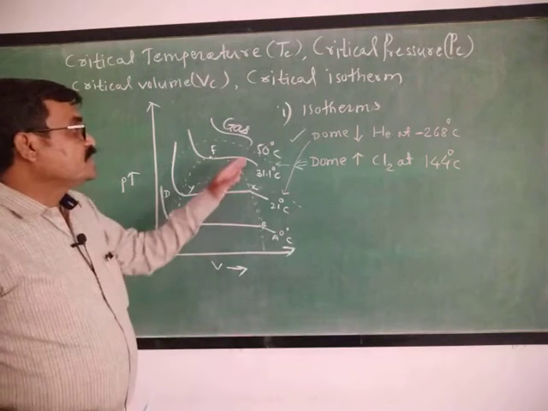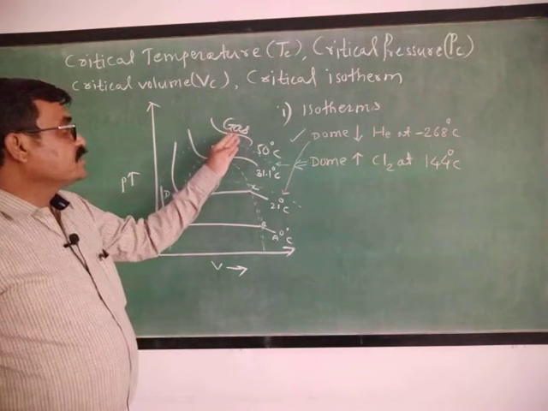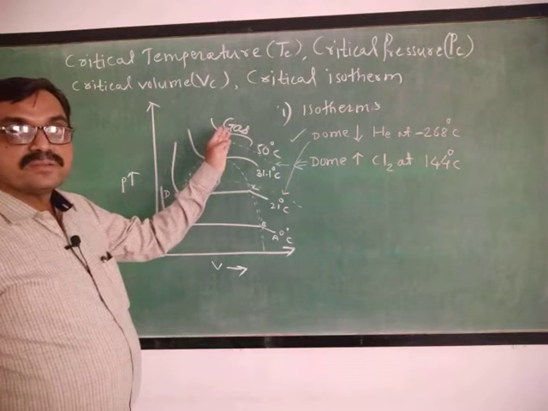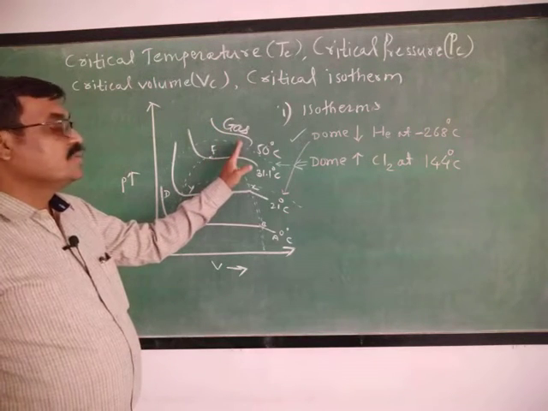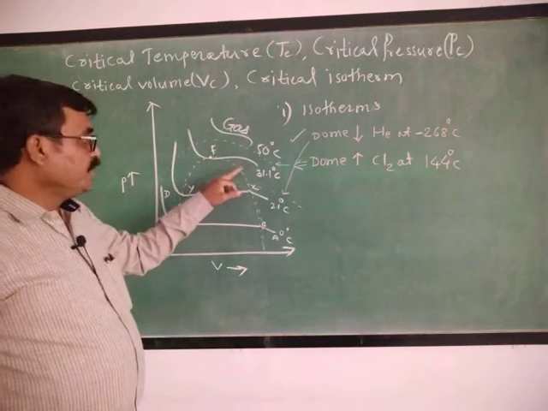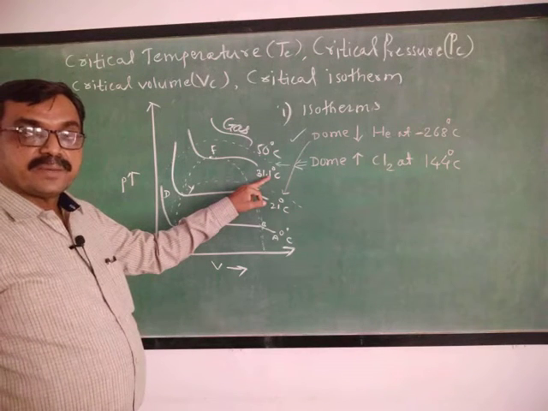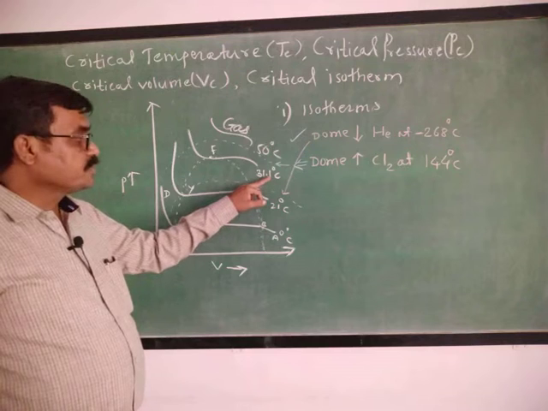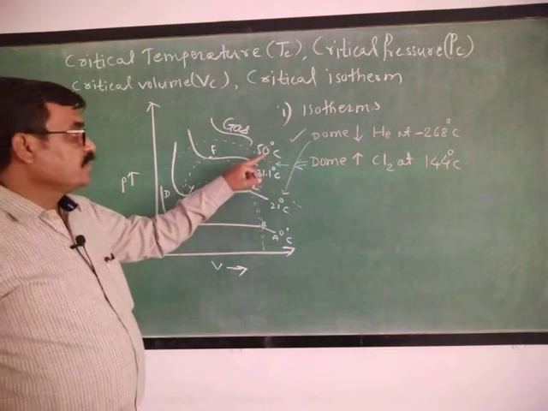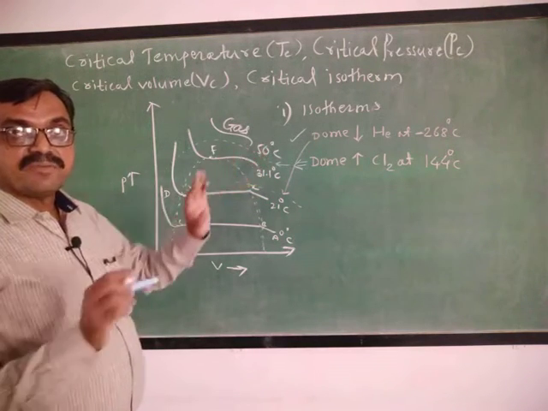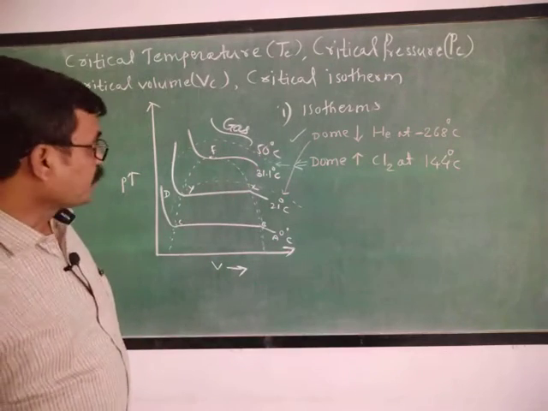Now, what is this curve? This curve shows that above 31.1 degrees Celsius, which is the critical temperature of CO2 gas, if we increase the temperature, liquefaction of gas is not possible.